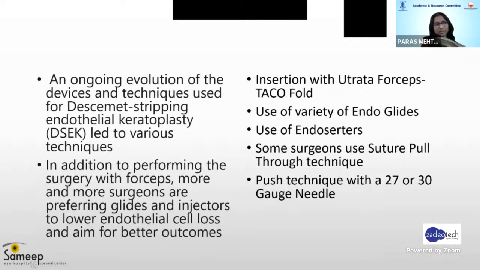The taco is held with the help of various types of forceps, and it is inserted into the anterior chamber from the main wound. One can use a variety of endoglides, endoserters, and some surgeons use the suture pull-through technique, and even recently, people have switched over to the push technique with a 27 gauge or 30 gauge needle.